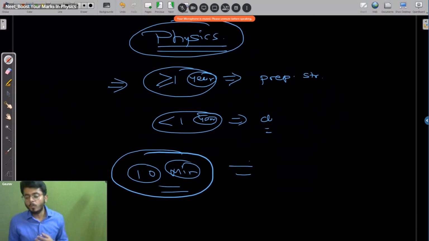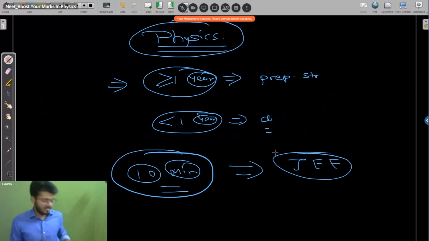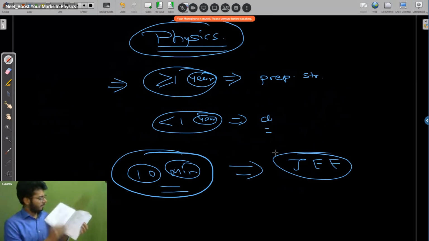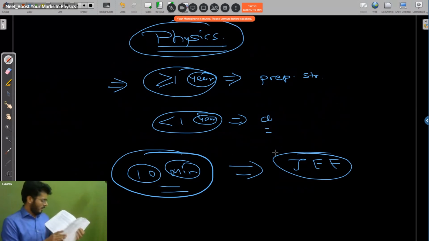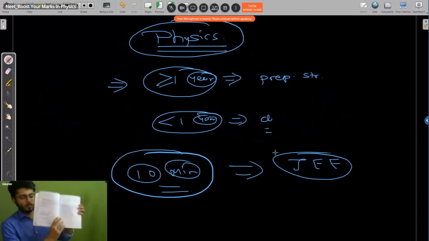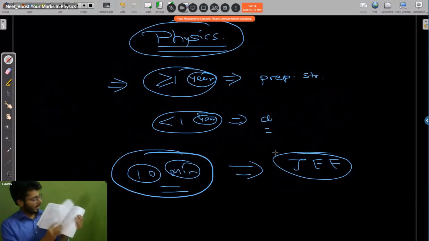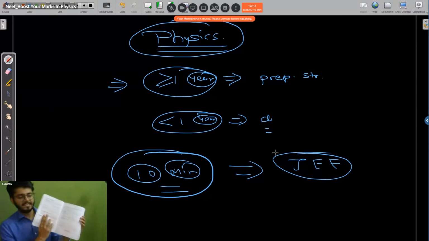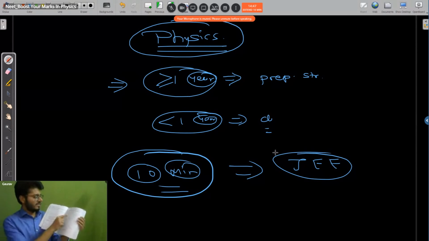If you are going for JEE books, I will suggest DC Pandey as a JEE book as well. But the way you solve as a JEE student and the way you solve as a NEET student is different, right? This book is really good. If you go inside any particular chapter, you will be getting certain examples. Here you can see that there is some example, right? Now after the example, you will be getting introductory exercises, right? So what you will be doing is you will solve the solved examples and introductory exercises.